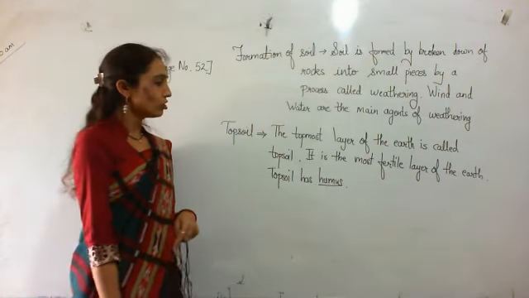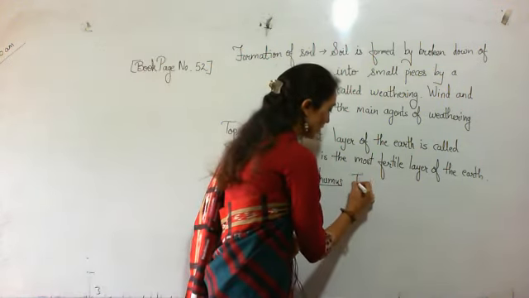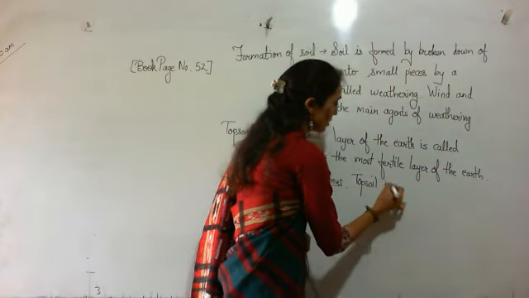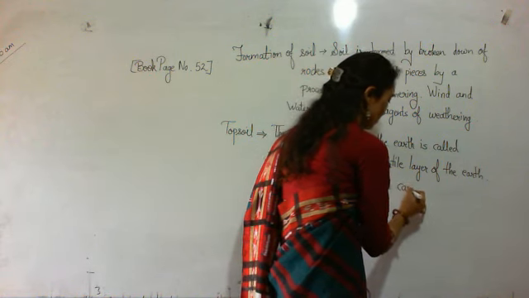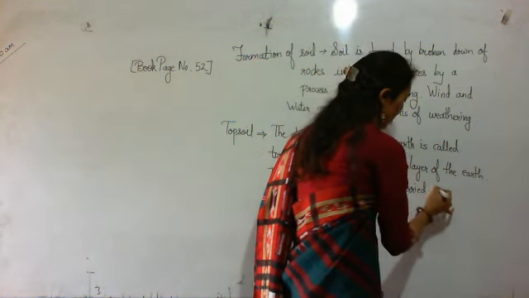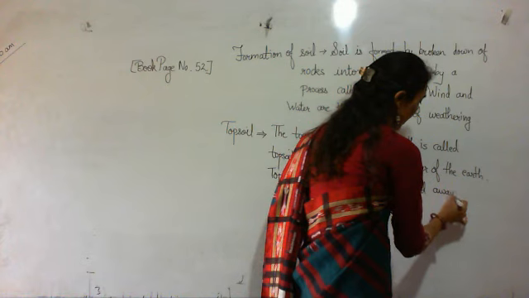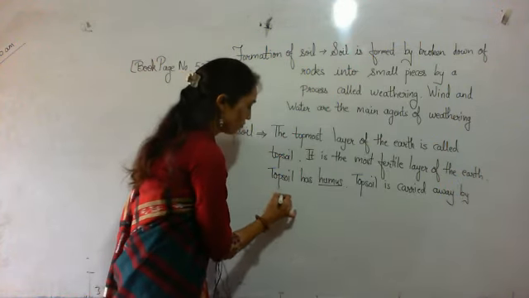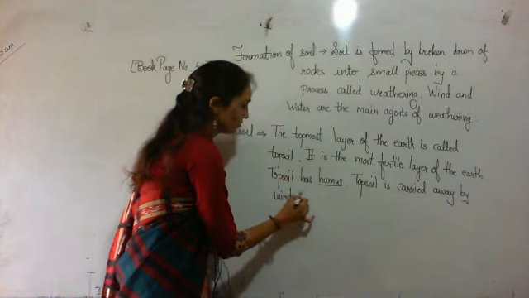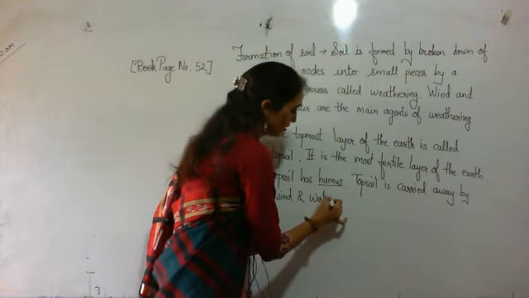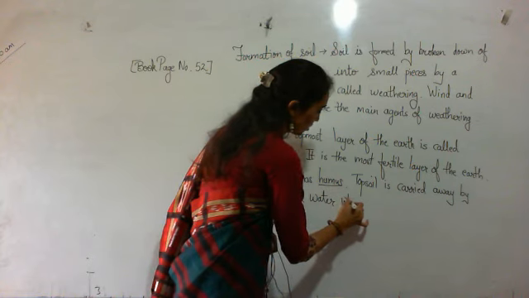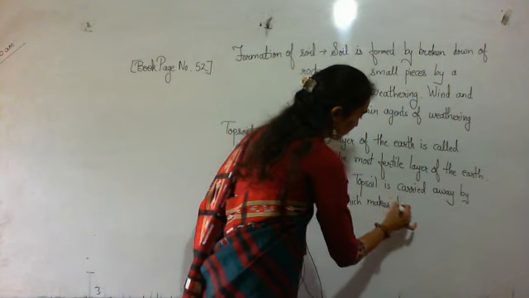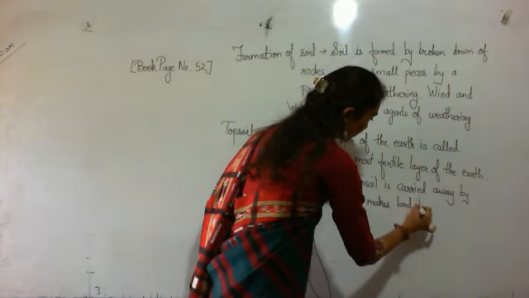Now topsoil is carried away by wind and water, which makes the land barren.